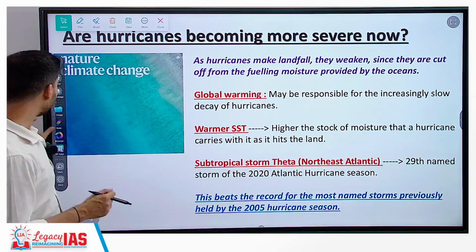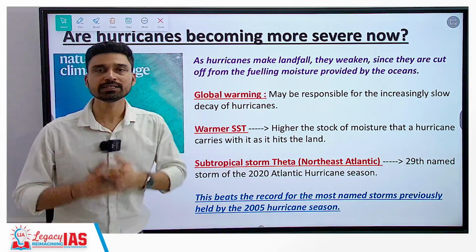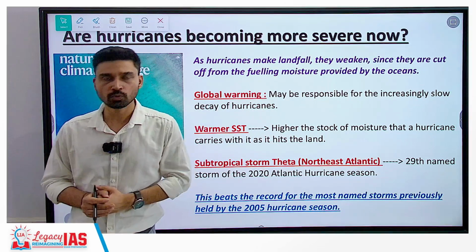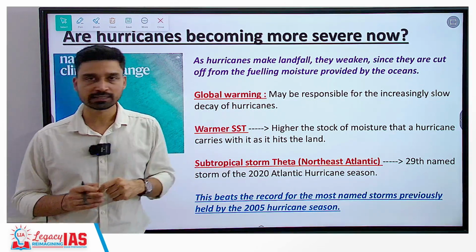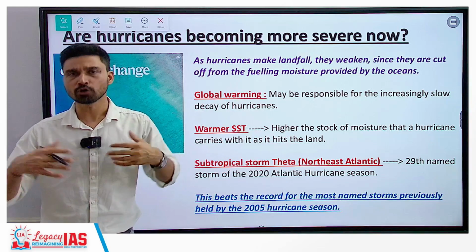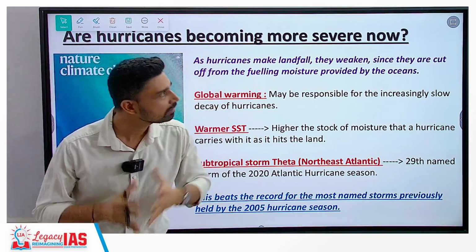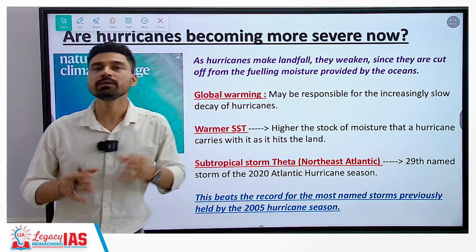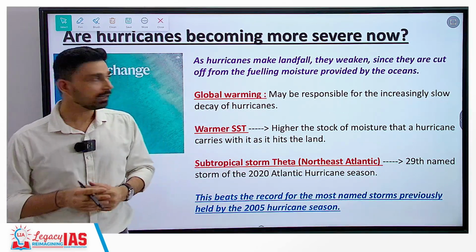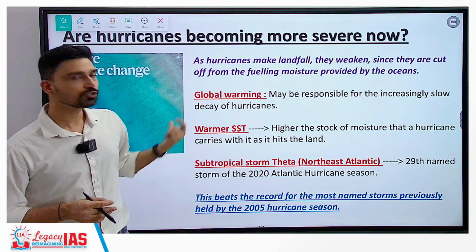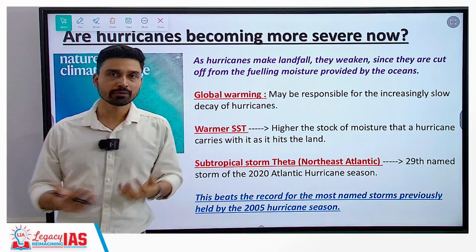Now interestingly, we also have to look at the recent research carried out around hurricanes and cyclones, and one thing is very clear in the scientific community, about which we have gathered a lot of evidence, that with the passage of time, hurricanes and cyclones are becoming more severe and more devastating. And one reason behind this can be understood from the simple fact that for any tropical cyclone to develop,